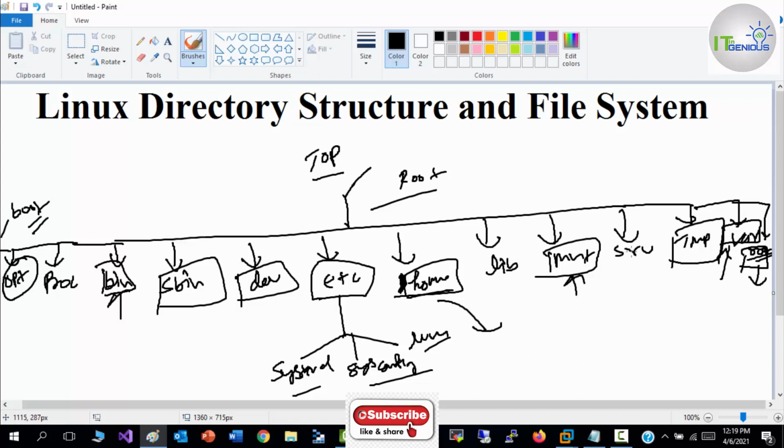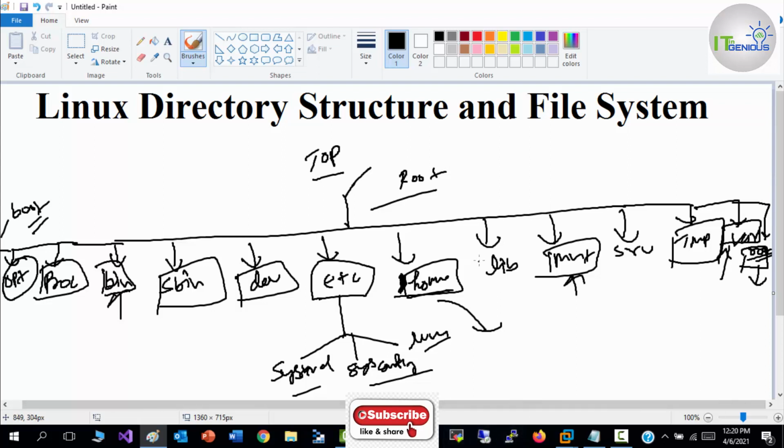Then we have proc. Proc is known as the process file system, which is accessible via the slash proc directory. If you need to maintain information about the current state of your kernel, which includes the current hardware configuration and status of your CPU, memory, disk, partitioning, file system, networking, and running processes, all that information will be stored in the slash proc directory. So these are the directories.